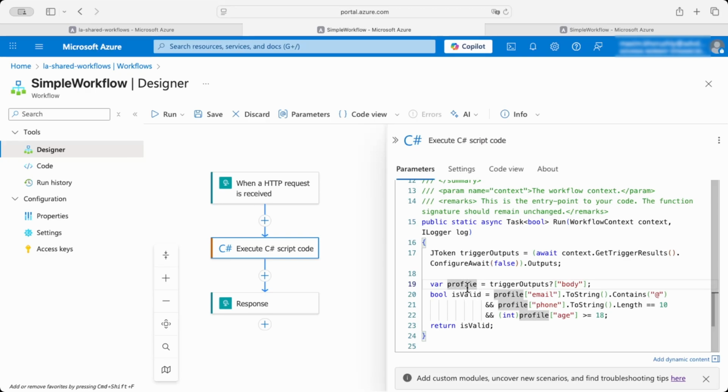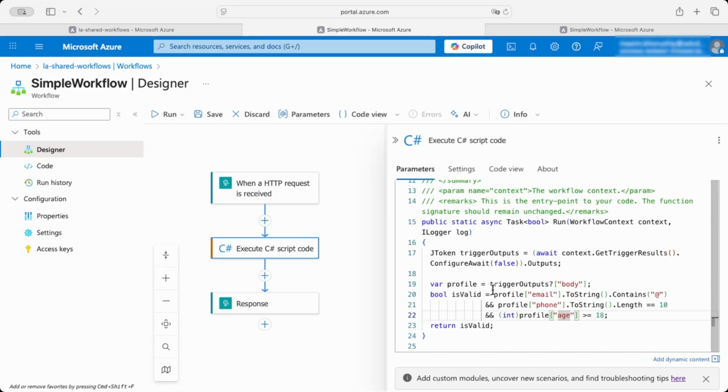This profile will then contain the JSON object with email, phone, and age attributes. What I need to do here, I want to check that email contains @. The phone number is precisely 10 digits long, and the age is 18 or over.